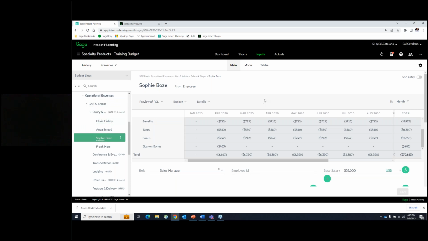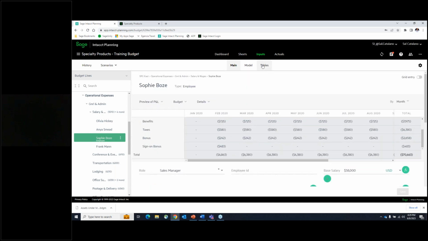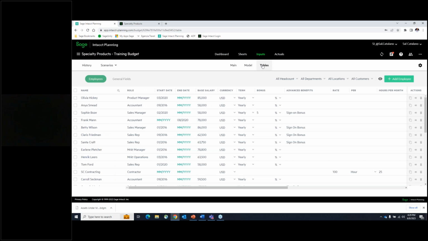I also just want to mention that while we can make all these changes here, and there's all these functions, which we'll talk about in a minute, there's also an opportunity to do this via a table format. So if you like that Excel spreadsheet kind of feeling, you can have all your employees in one area here, and you can add employees and make changes to it very easily.